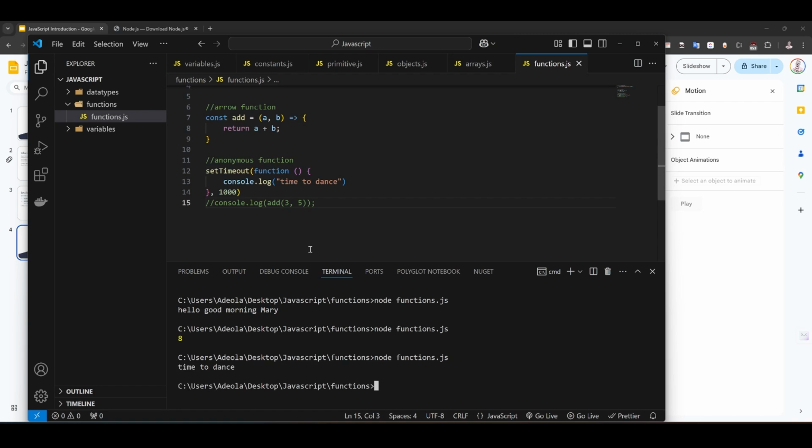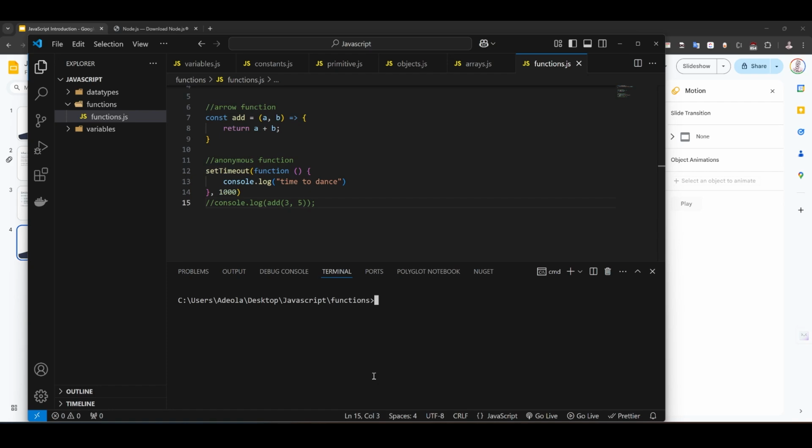So this is an anonymous function. It doesn't have a name because it's passed into another function called setTimeout. This is meant to wait for 1 second and display time to dance. So it's called an anonymous function. We also have some other types of functions like callback functions. We'll be talking about that later. So that will be all for functions.